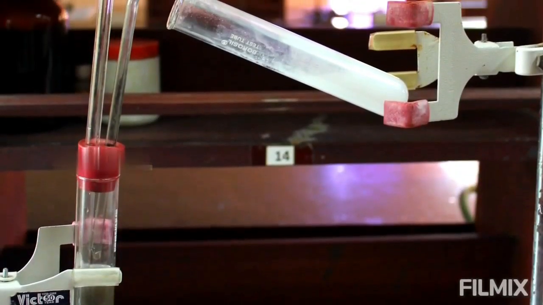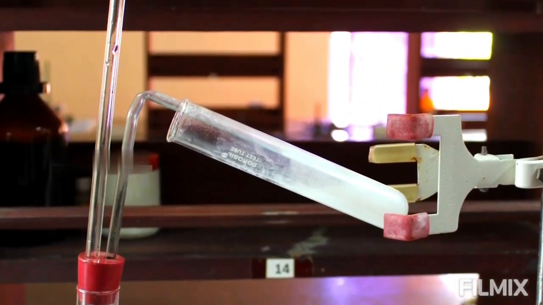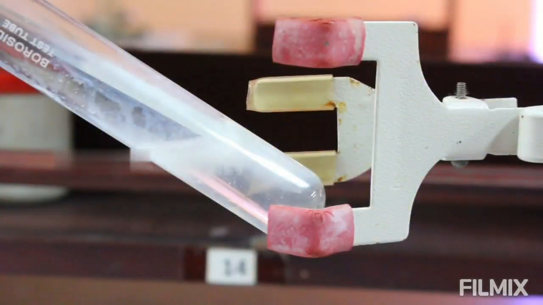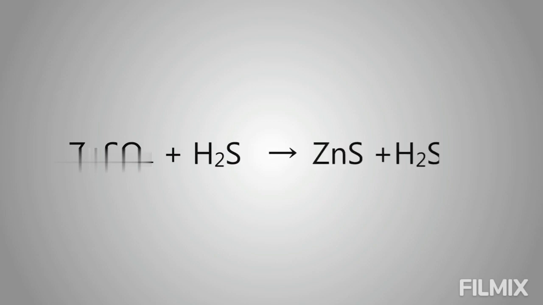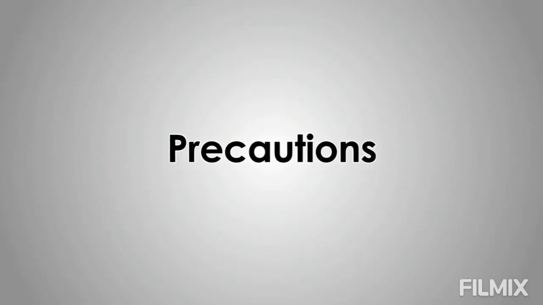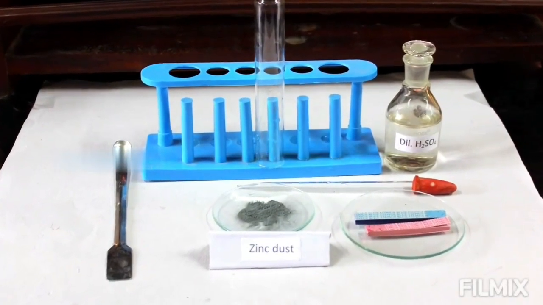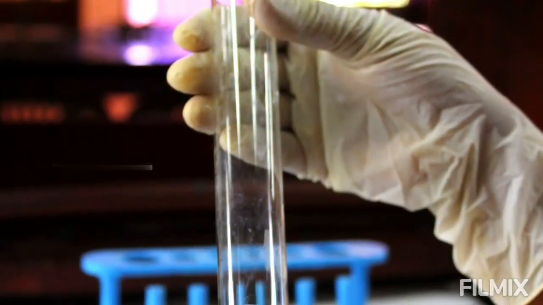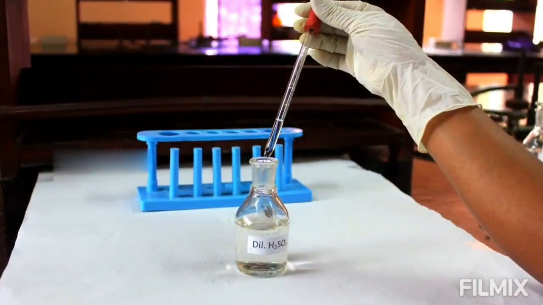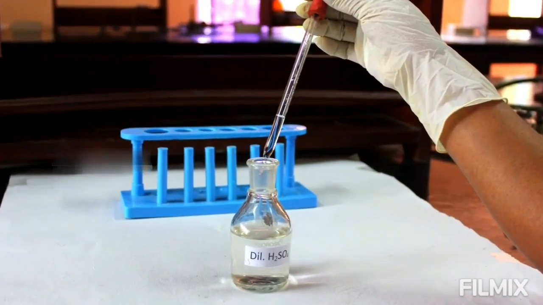This hydrogen sulfide gas passes through the bent tube and reacts with zinc sulfate solution to form a white precipitate of zinc sulfide. That is, ZnSO4 plus H2S gives you ZnS plus H2SO4. Precautions. Use the chemicals judiciously. Keep the mouth of the boiling tube away from your face and also from other classmates.